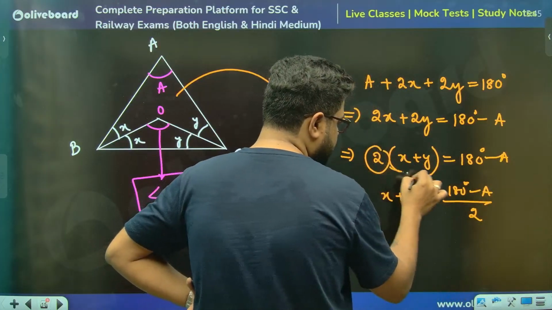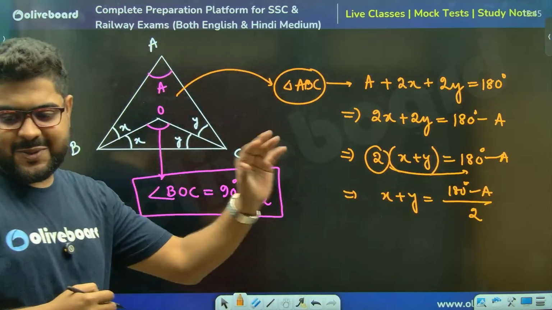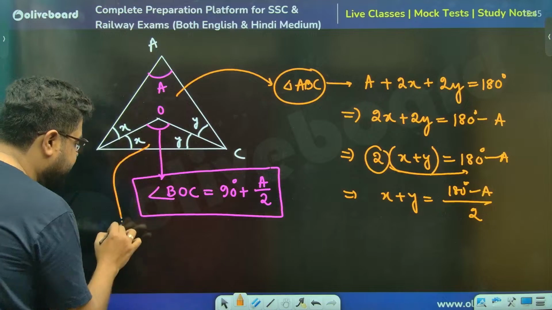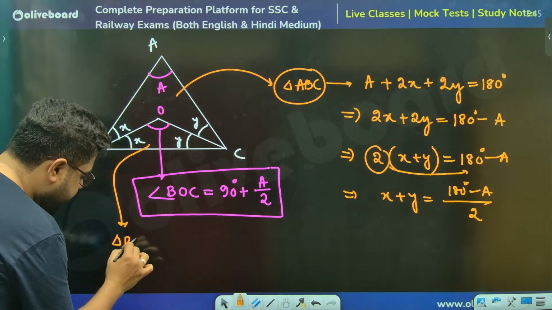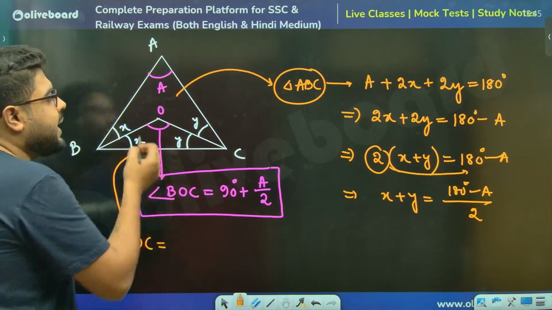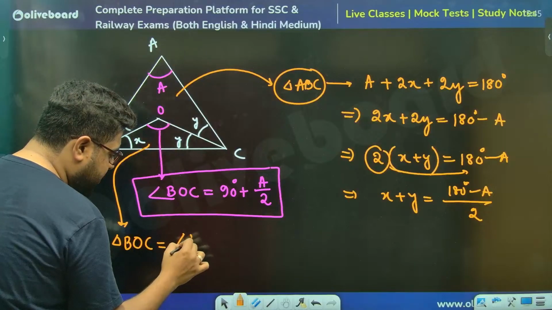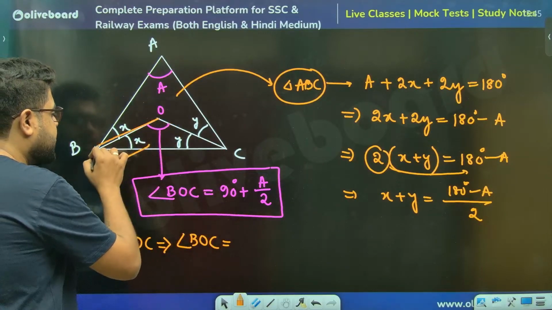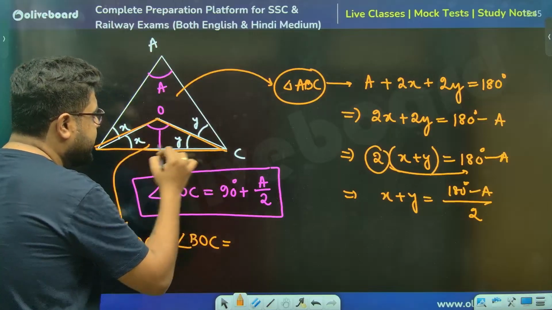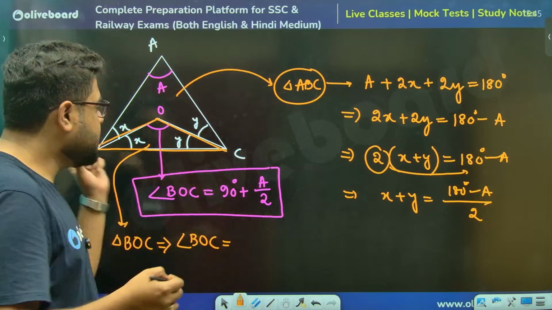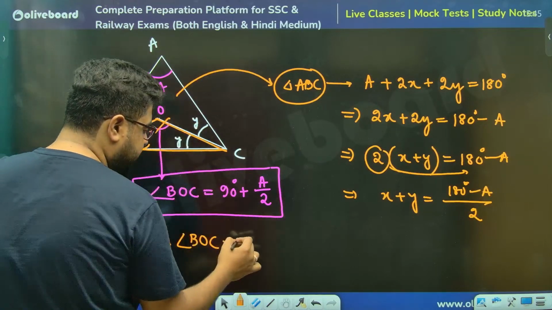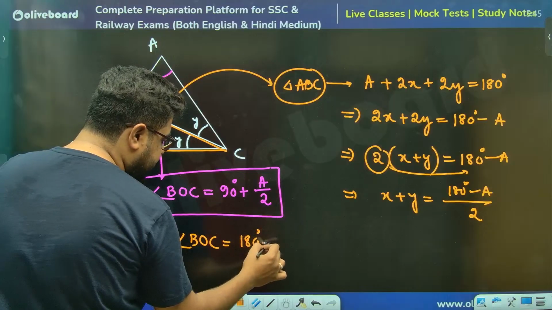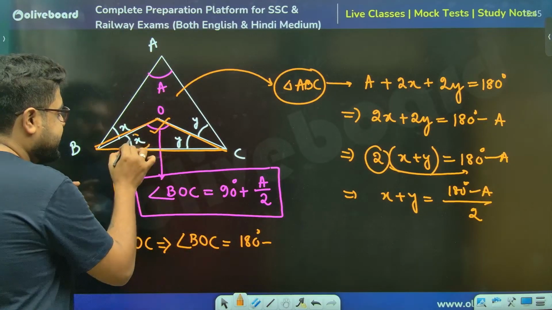Correct? Now, take this smaller triangle BOC, sir. Can I say this angle BOC from here, it will be what, sir? Sum of all three angles of this triangle must be 180. So this upper angle will be 180 degree minus these two angles, and this is x, this is y.